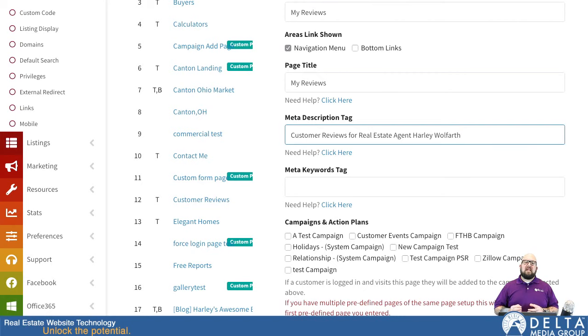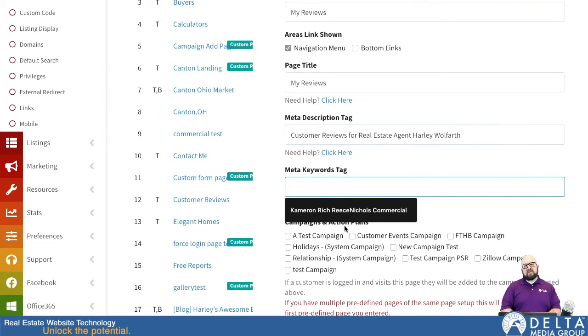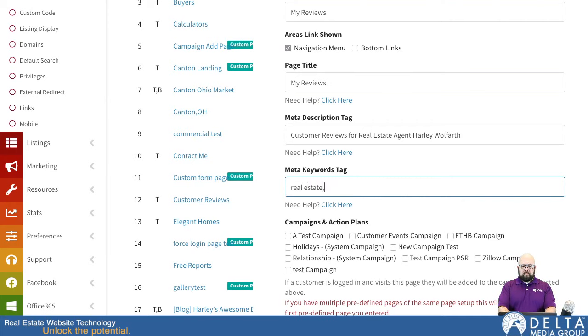The whole idea is that if this page comes up in search engine results, this is the description that is going to appear under the link to the page. The search engines will kind of make up something to go there on their own if you leave this blank, but it's a good idea to fill it in. Same deal with meta keywords tags. Search engines don't really use them like they used to, but it's still not a bad idea to put them in. But all it is terms like this, single words or small short phrases separated out by commas. So you can fill those in also if you want.